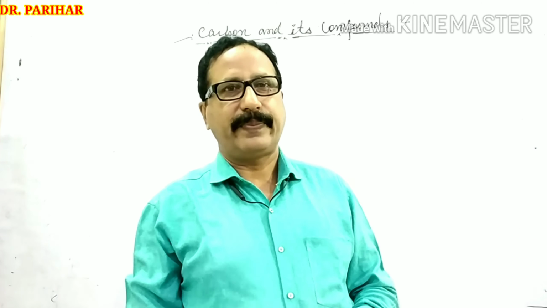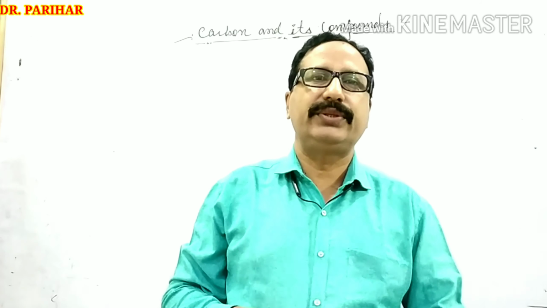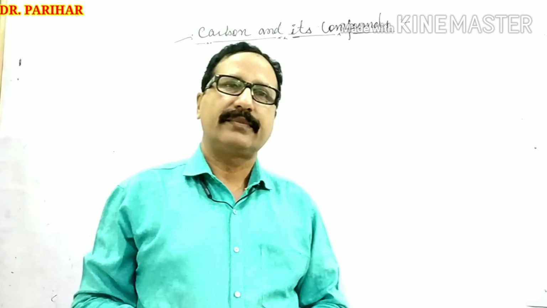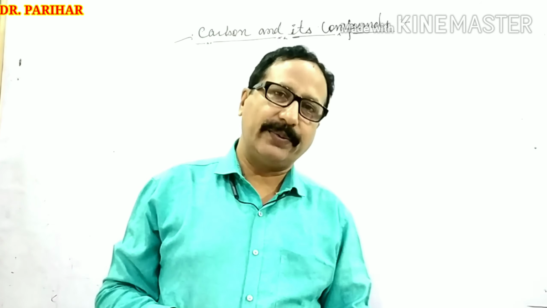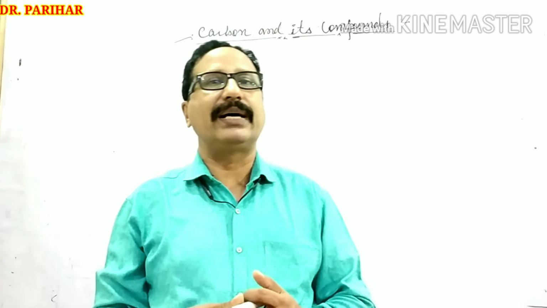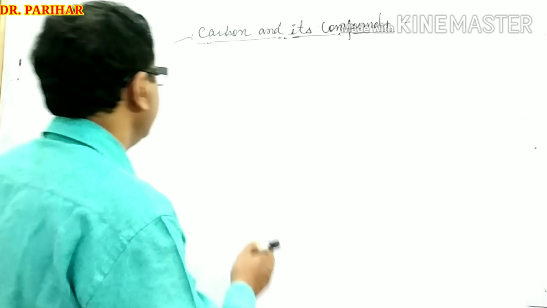In this lecture, I am going to discuss types of hydrocarbon. Under the organic compound, I want to discuss the types of hydrocarbon.